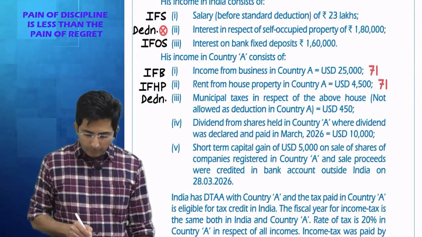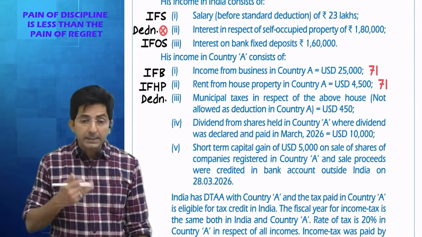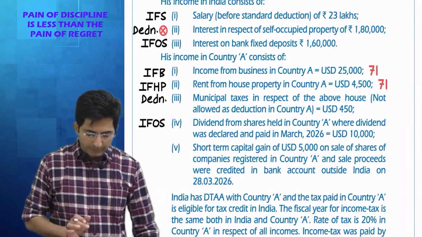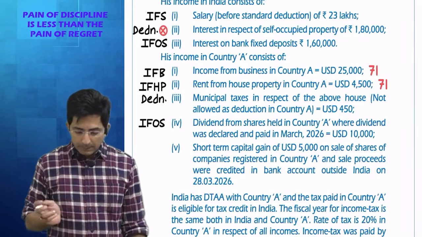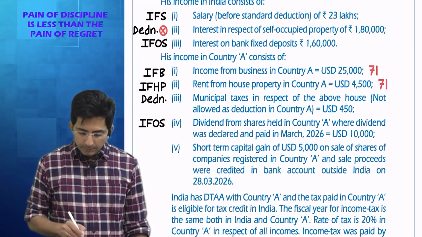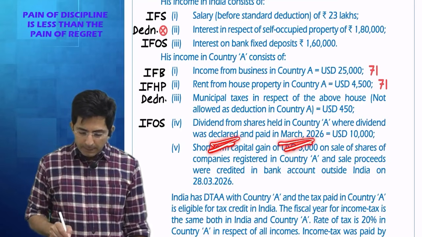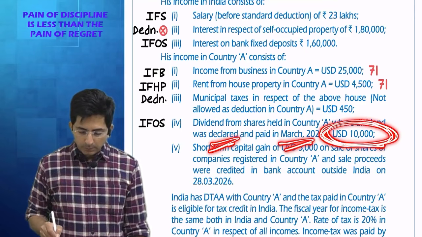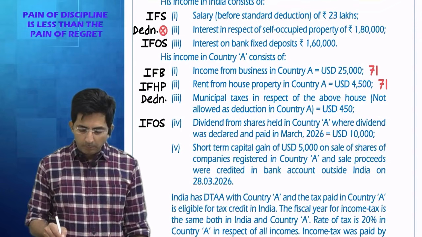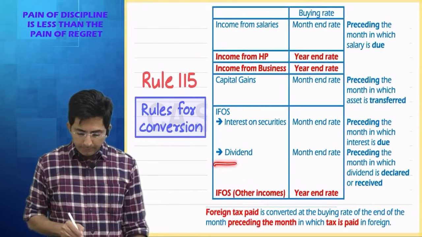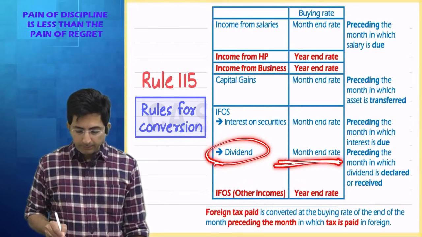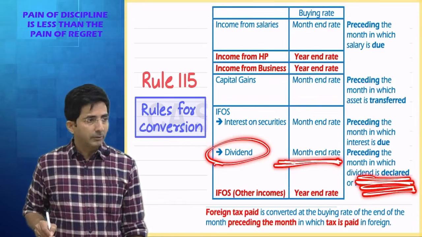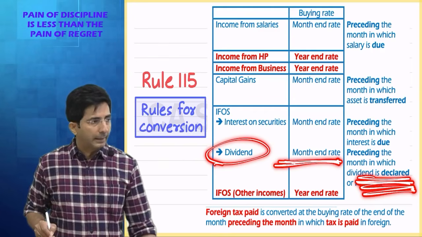Then, what about dividend income? First, decide the head. Income from other sources. So, write DFOS. Now, decide the conversion. This dividend was declared in the month of March. And what is the amount of dividend? 10,000 US dollars. So, tell me, for dividend, what protocol we have set? Dividend is according to month end rate, and month preceding the month of declaration. Nothing is given, it's a final dividend. So, you will take declaration month.